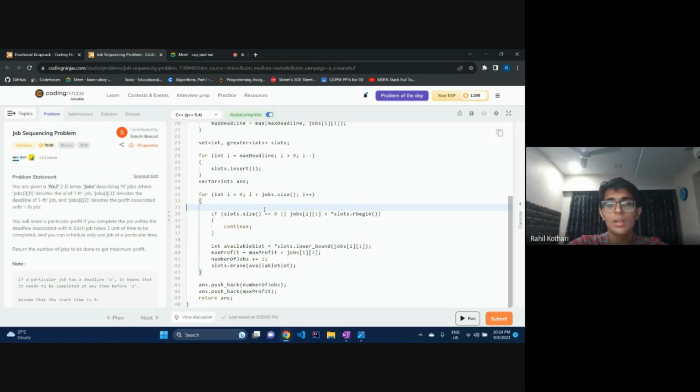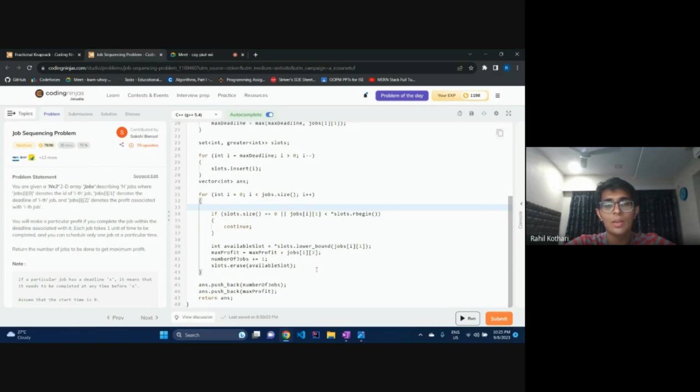Otherwise, I'll find the available slot. Lower bound finds the value that is just greater than the given value. So I'm finding the deadline closest to my given deadline; if my deadline is 4, I'll have to find 4 or 3, like that.